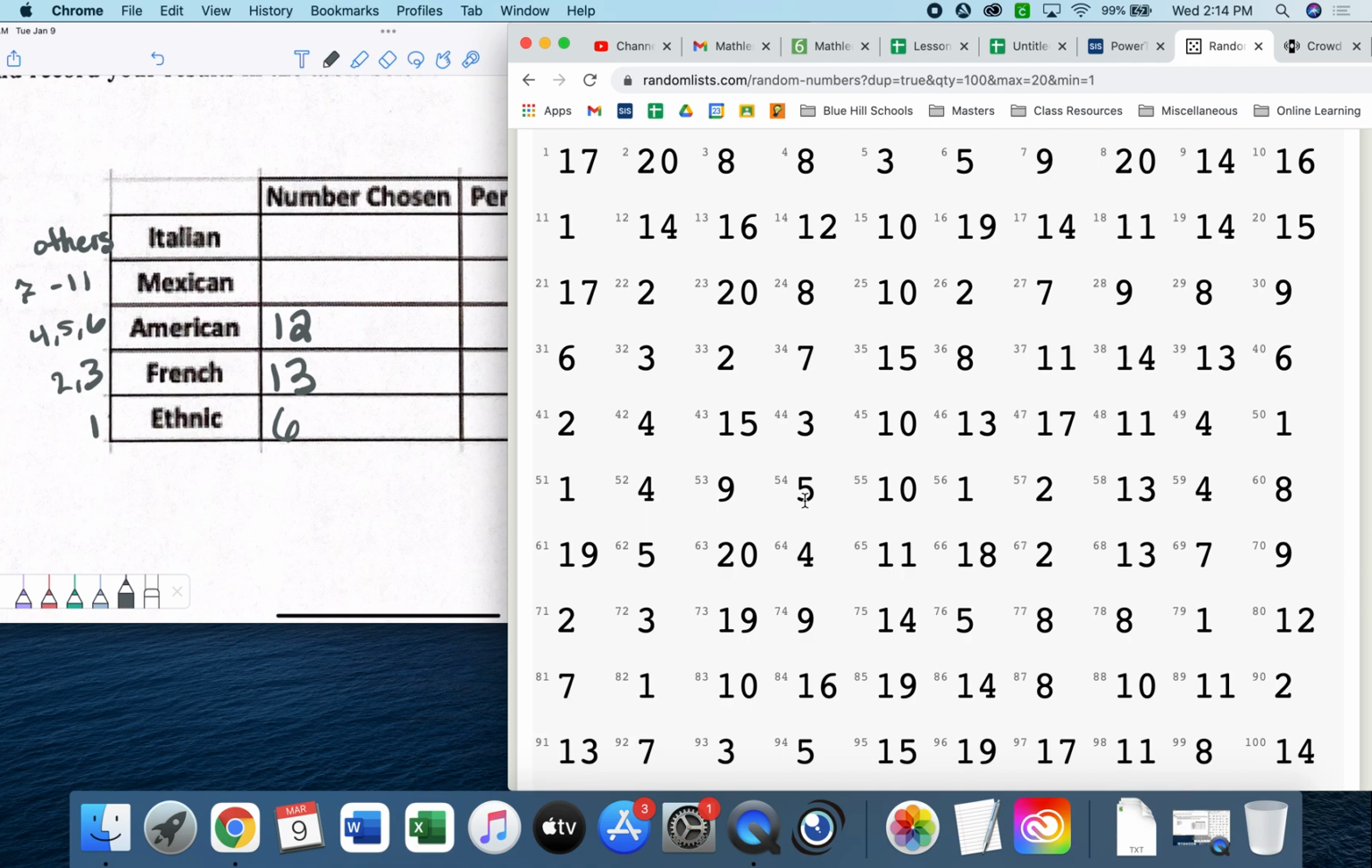4, 4 is 10. 5, 6, 7, 8, 9, 10, 11, 12, 13, 14, 15, 16, 16, 17, 17, 18, 19,